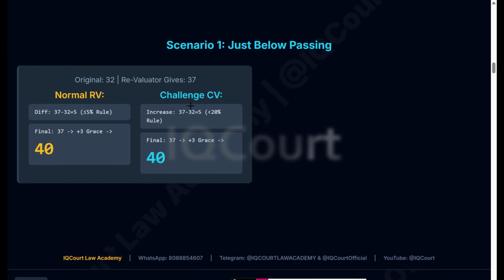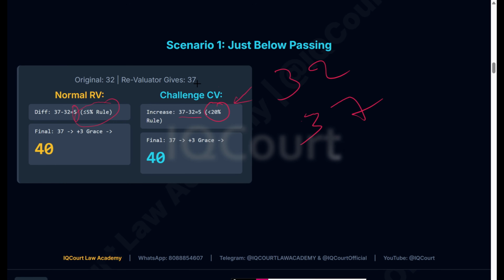Now let's take an original score of 32, and the revaluator gave you 37. Everything is explained in a very clear way. The difference is 5 marks. I already explained in the previous slide that there are two rules they will apply. Here the 5 marks rule will apply because the difference is less than or equal to 5. And in challenge valuation, here it is also less than 30%.